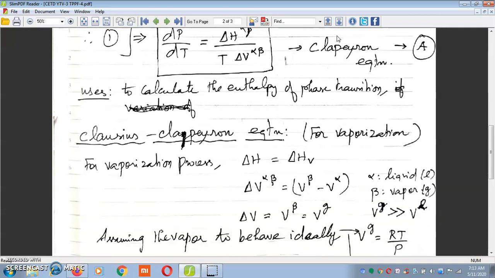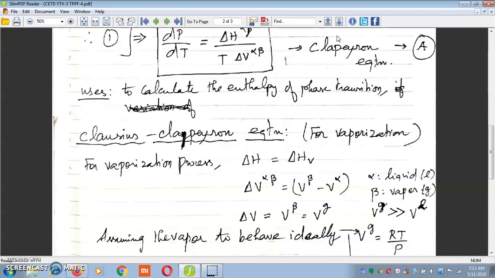Now, we know that if a small amount of liquid is evaporated, it occupies a very huge volume. Therefore, the gas phase will have a larger volume than the liquid phase. Therefore, change in volume can be approximately taken as the volume of the gas, since the volume of the liquid is negligible when compared to volume of the gas.